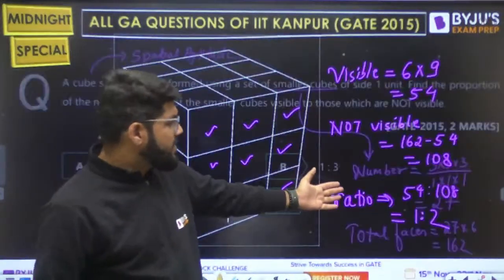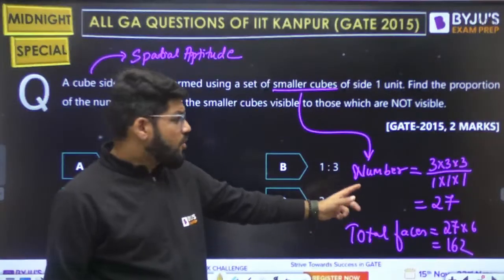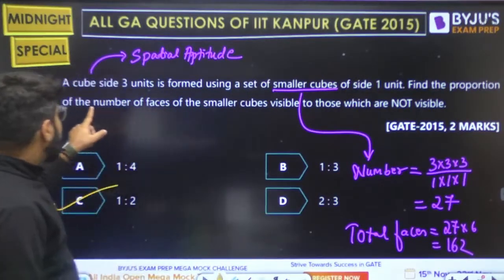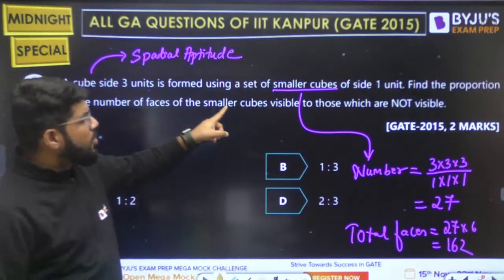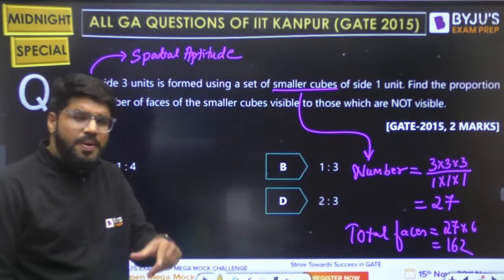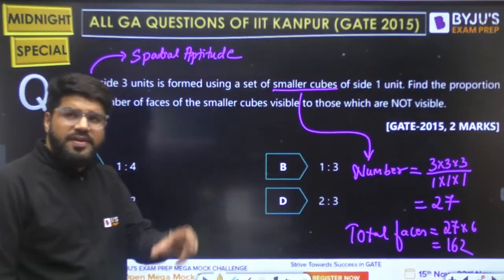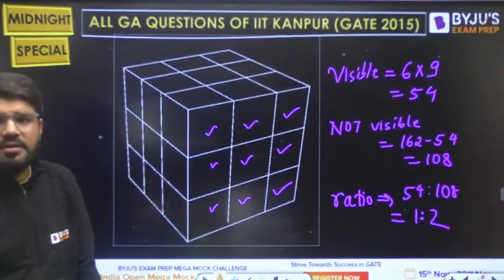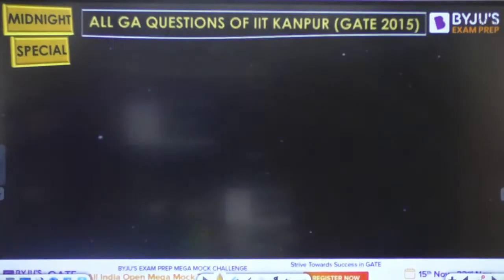162 is the total number of faces of those 27 cubes. देखो ना, find the proportion of number of faces of the smaller cubes. So how many smaller cubes are there? 27, and every cube has 6 faces. So number of faces of smaller cubes is total 27 into 6. ठीक है जी. Next, आगे की तरफ बढ़ते हैं.